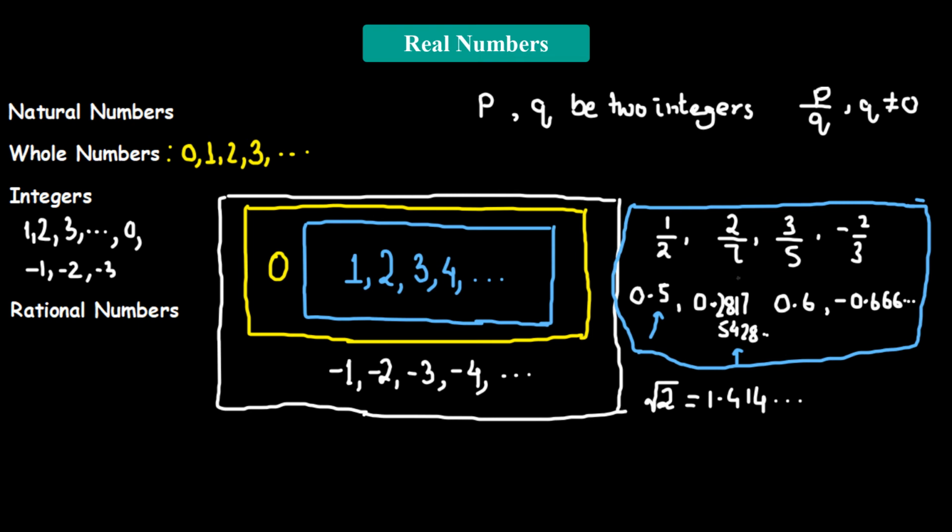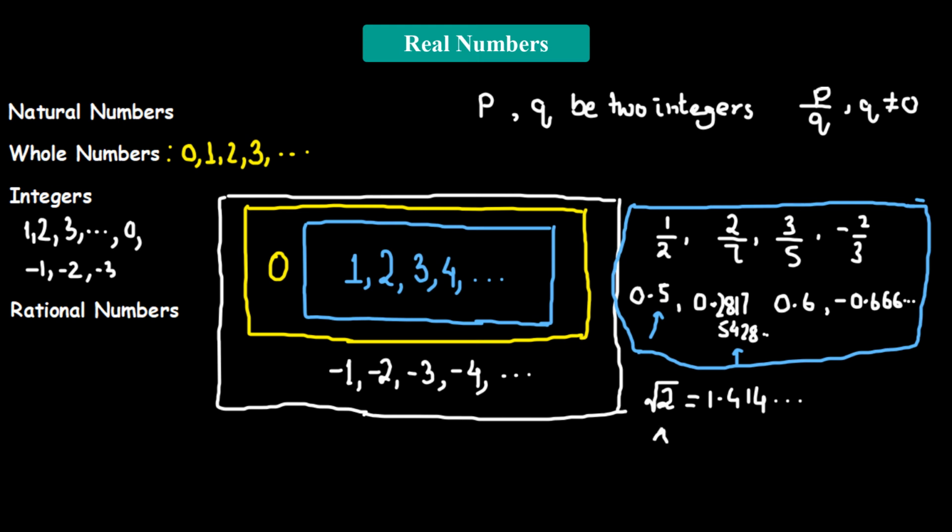Now if you remember, 2 divided by 7 has a pattern to it. It was 0.281754, and after the sixth decimal place the digits repeated: 281754. But when we're considering irrational numbers, there's no pattern to it. It happens randomly. It looks as if the digits are appearing randomly. Such numbers are called irrational numbers.